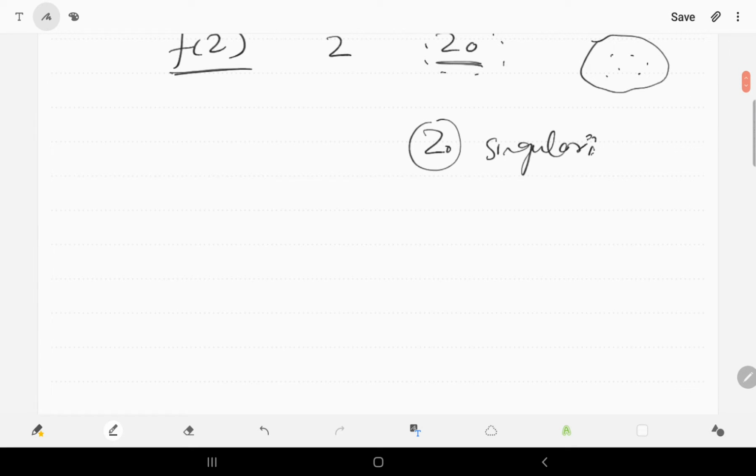So what is the necessary and sufficient condition for f of z to be analytic? First one is the necessary condition.